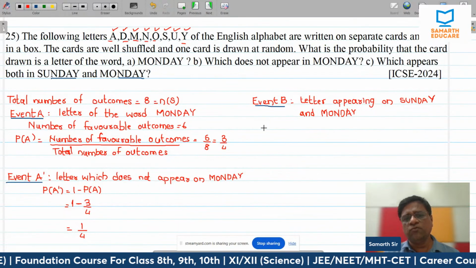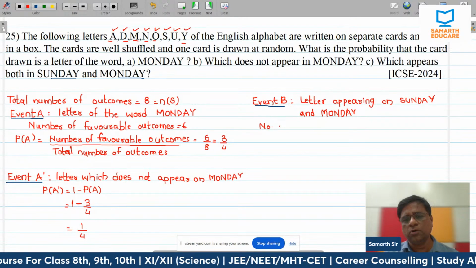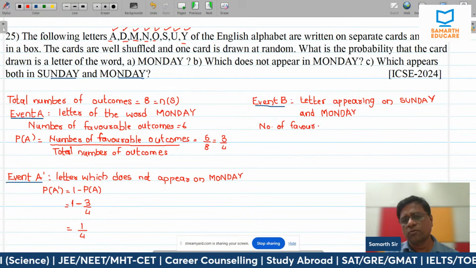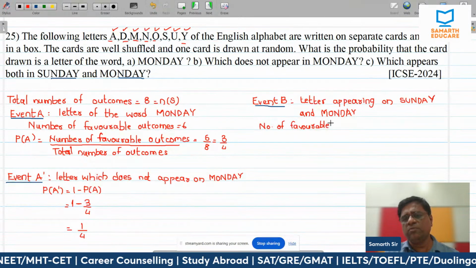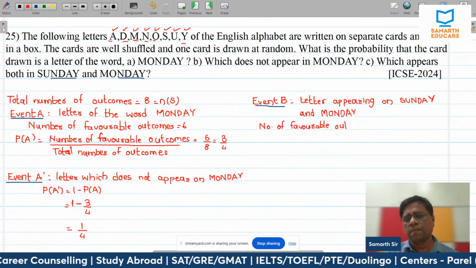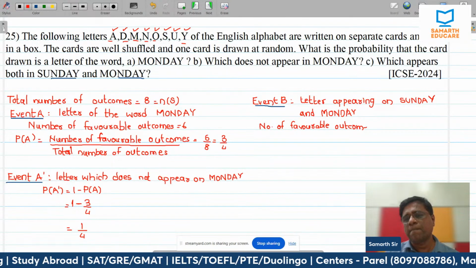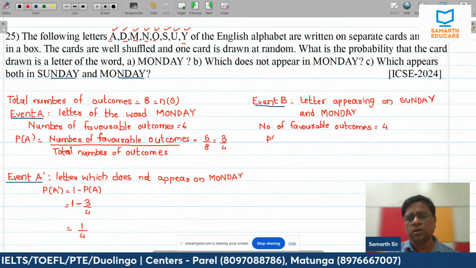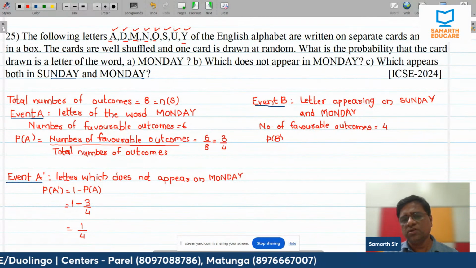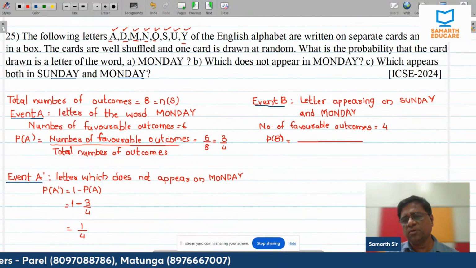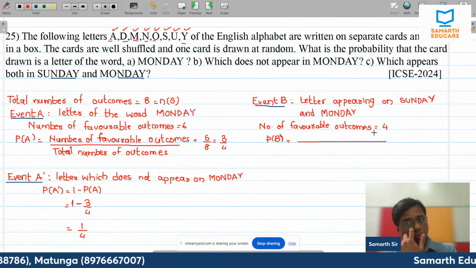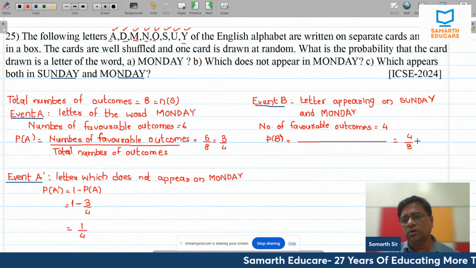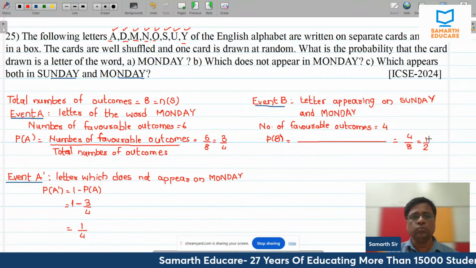Okay. So number of favorable outcomes is equal to 4. P of B, you will write here number of favorable outcomes divided by total number of outcomes, and that is equal to 4 upon 8, which is equal to 1 upon 2.